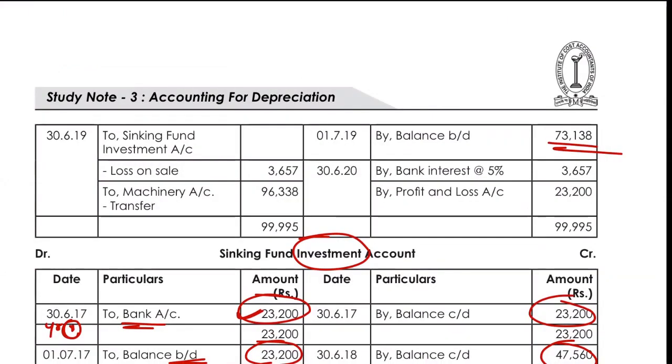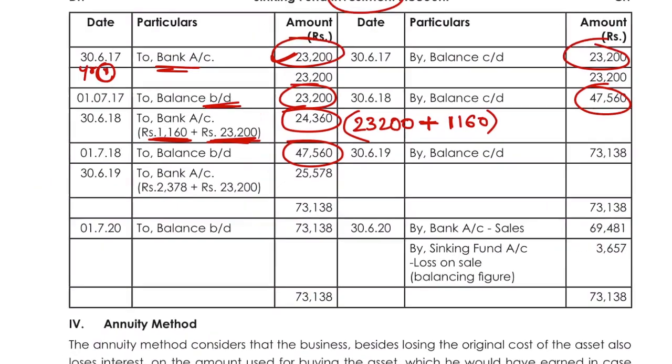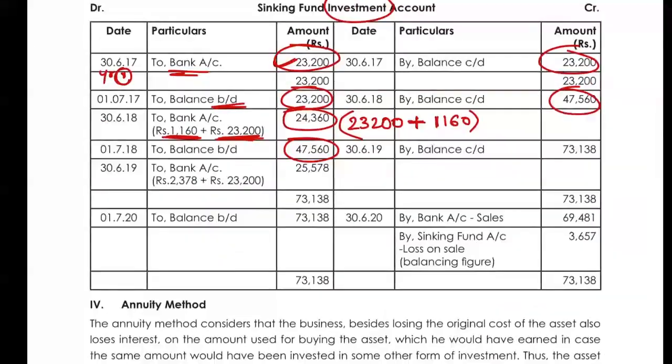Let's see the investment account. In this investment account, in the fourth year, the balance brought down is 47,560. Now again, you will invest the interest along with your installment, 23,200 plus 2378. So the investment amount would be 25,578 and the balance carried down would be 73,138. This will again be totaled and we will go to year 4.